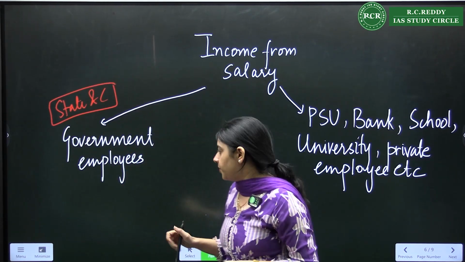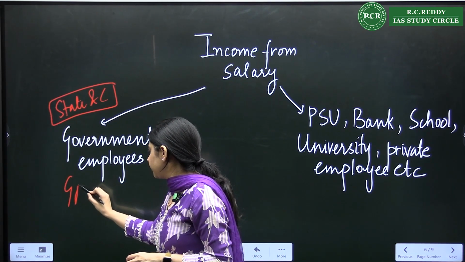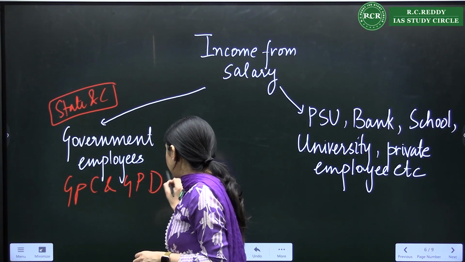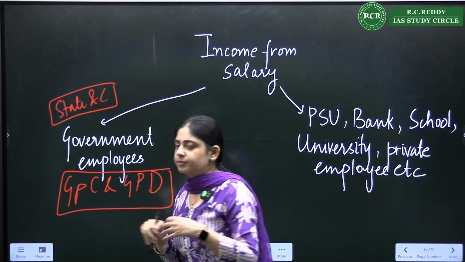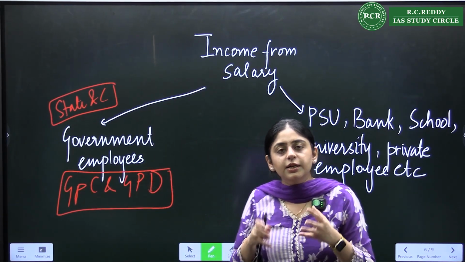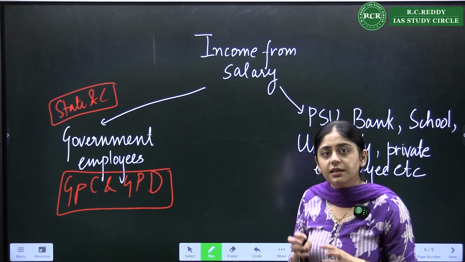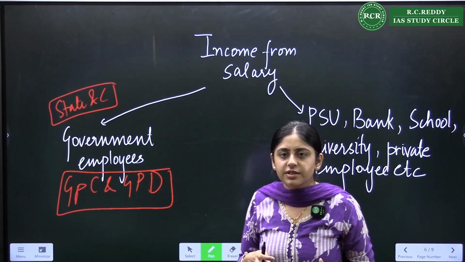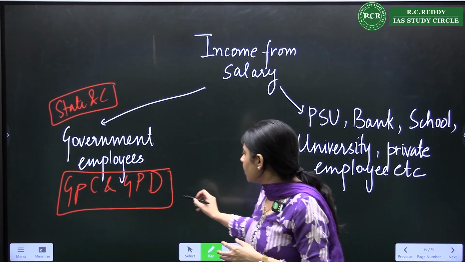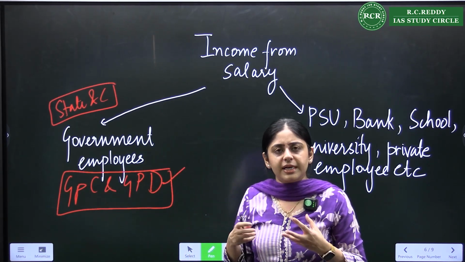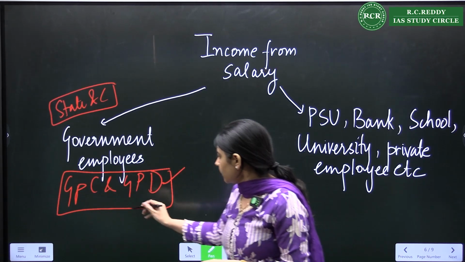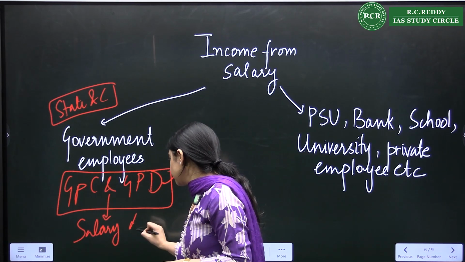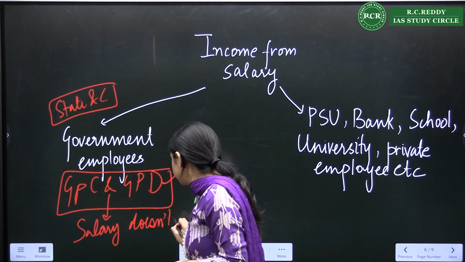Now, please listen to this carefully. For Group C and D employees, if your father or mother got directly recruited, when he started his job, to a Group C job, say a clerical job, administrative jobs are usually Group C jobs, or a Group D job like peon, sweeper, etc., here your salary doesn't matter. Please keep this in mind.